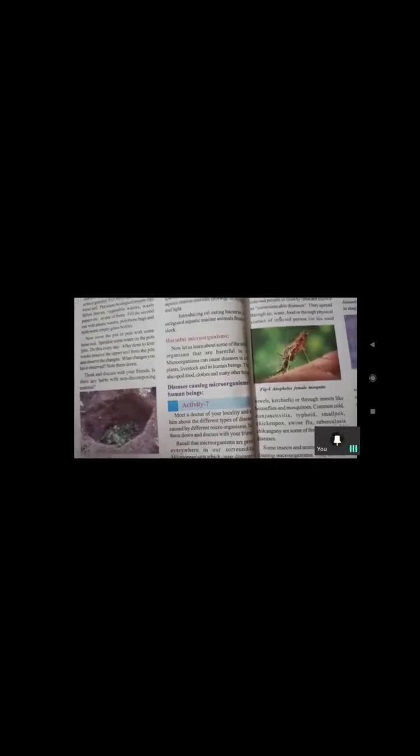While they enter into the body, they become like living organisms. So like that, vaccine viruses are disease-causing microorganisms. So many types of harmful microorganisms exist in our surroundings. Yes, everywhere, in the air, in the water, in the soil, harmful bacteria exist. For example, coronavirus, due to which we are facing a lot of problems. So disease-causing microorganisms, about that we are going to discuss now.